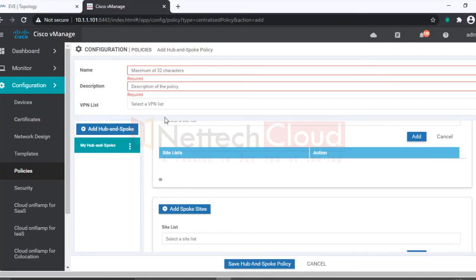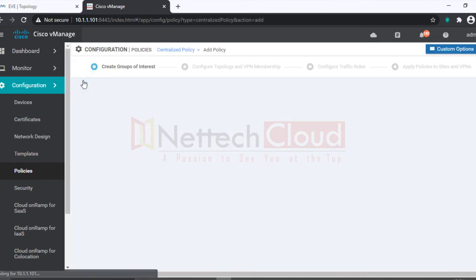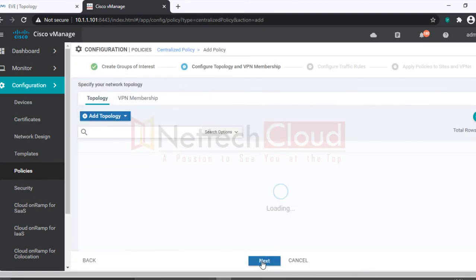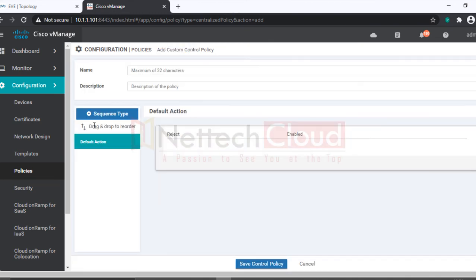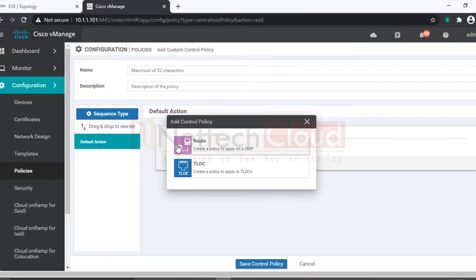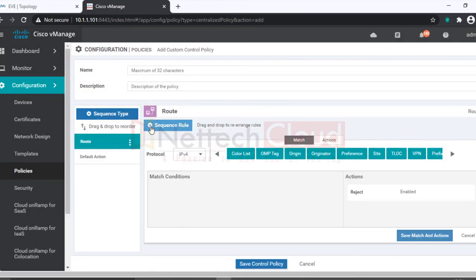And the custom policy is created from where? Policies, add policy, next, add, and this time around don't select hub and spoke. Select custom control, route and TLOC, right? And then from here we create a policy, like changing the TLOC, or maybe route filtering sort of thing, both configured from here. So let me go back to the slide.